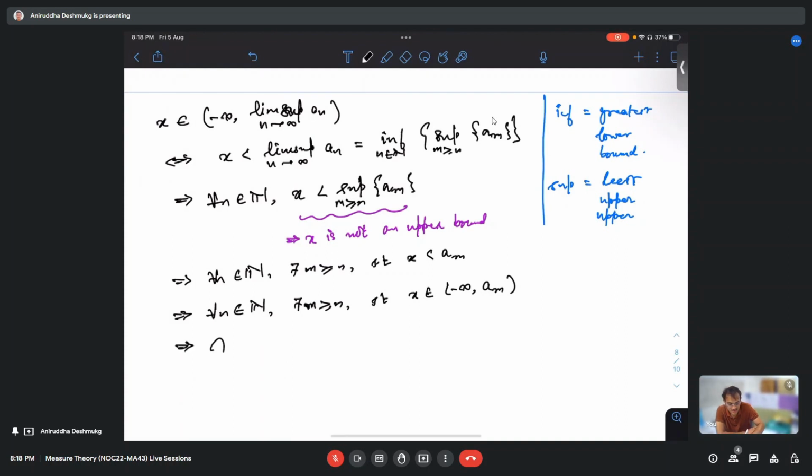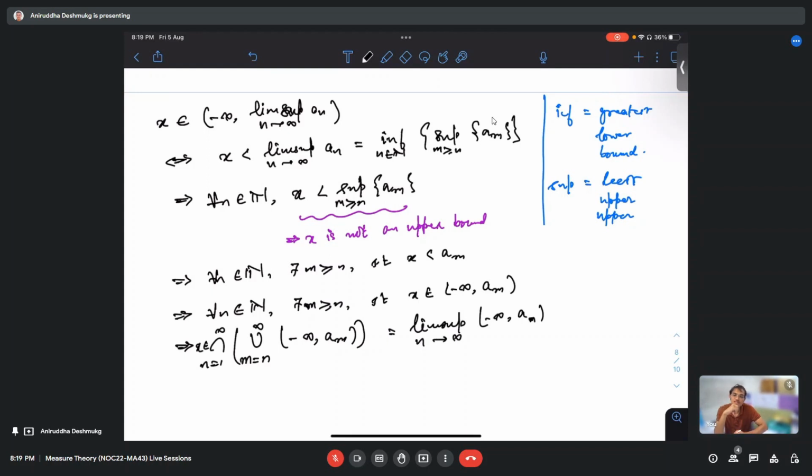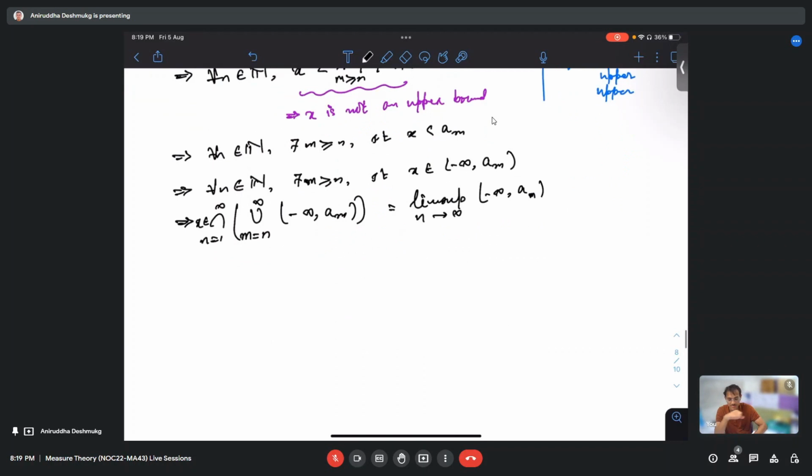Now this is just writing intersection n equal to 1 to infinity, union m equal to n to infinity, of (minus infinity, am), but this is equal to the lim sup of (minus infinity, am). Yes.